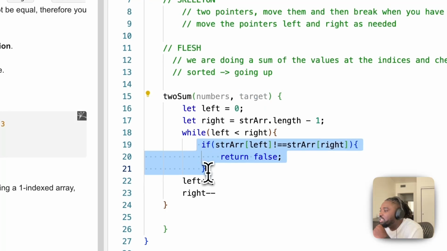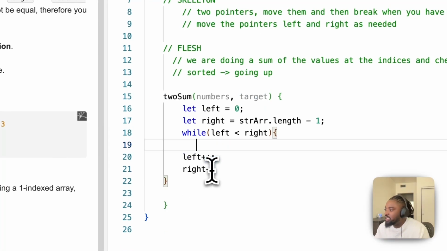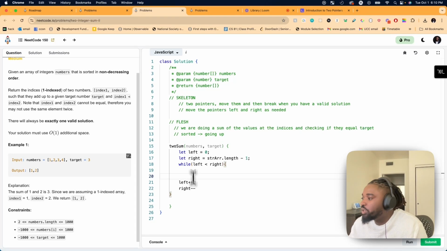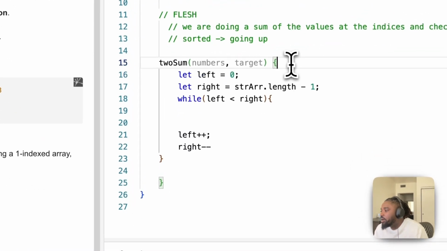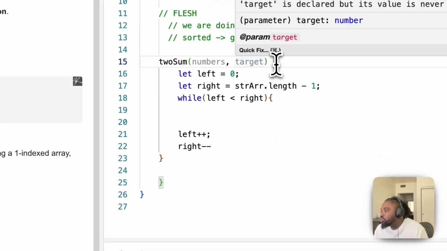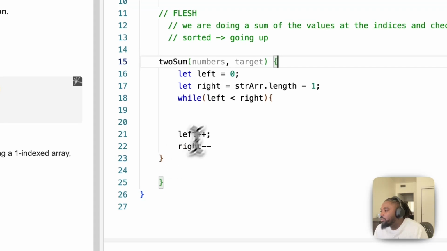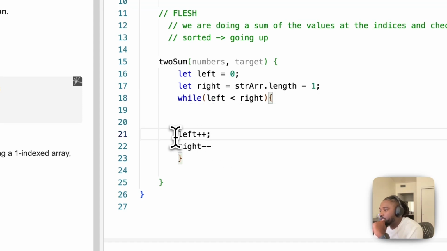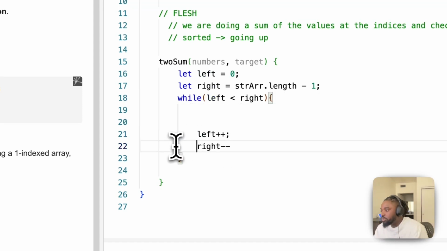So remember I said this is the flesh last time. So the flesh changes. So I deleted that because we're not going to need it like that. And yeah, so twoSum, the function, so this is supposed to be tab. Okay, cool, guys. So you see what I'm doing here. I need to tab this as well.